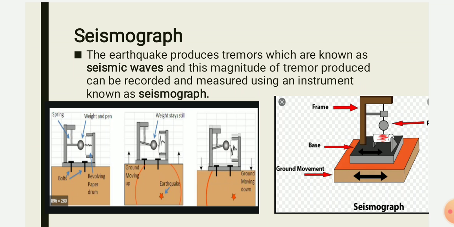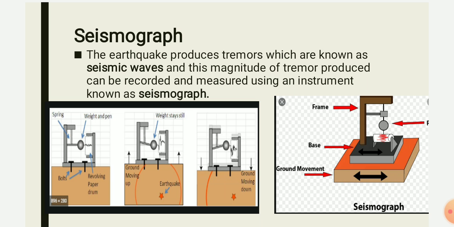In order to know the earthquake and what tremors are being produced and to what extent, a device is used that is known as a seismograph. The seismograph is the device used to measure or record the magnitude of the seismic waves, that means whatever waves are produced by the earthquake. It helps us to know the magnitude of the earthquake.